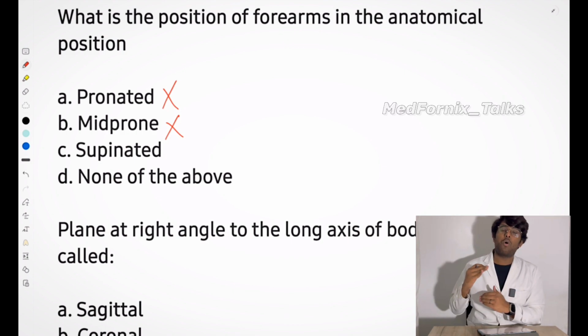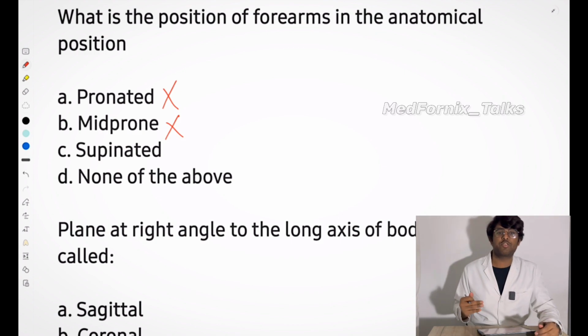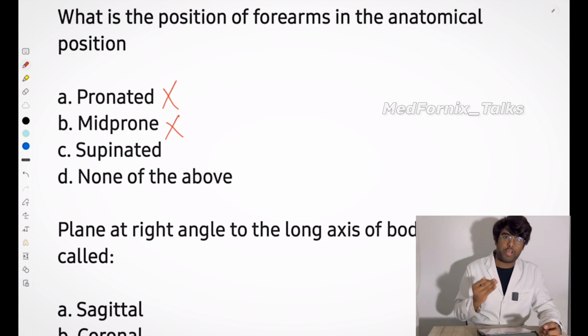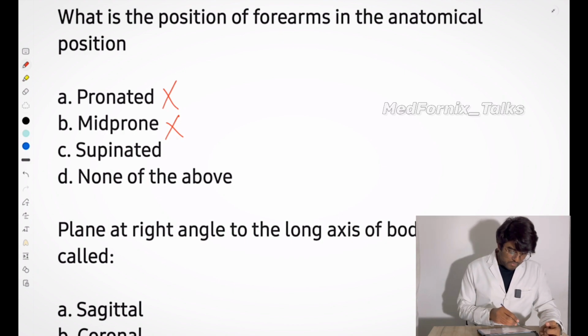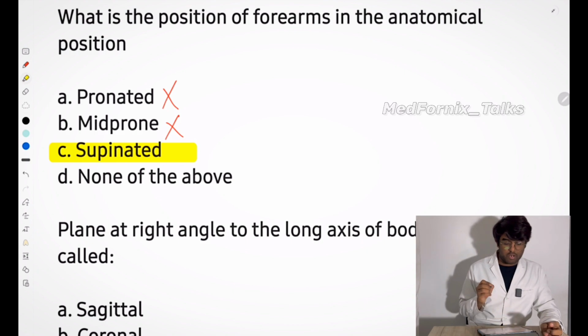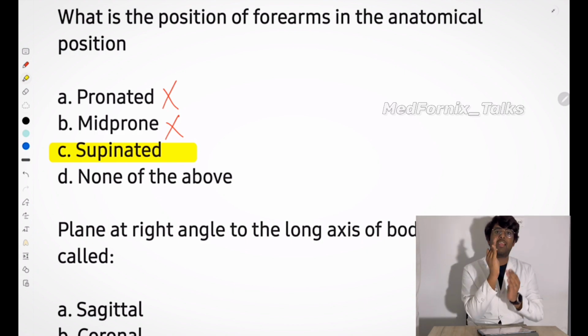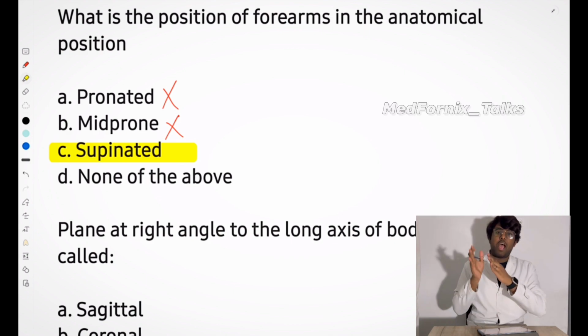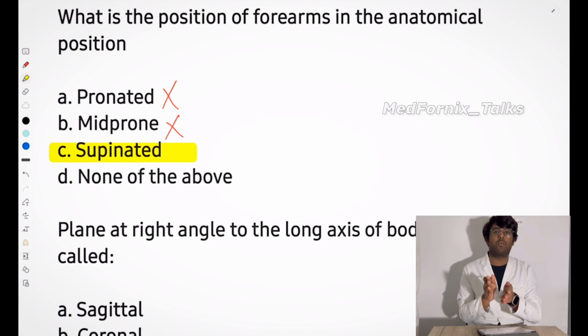Actually, when we go more into bones and the skeleton, you will study more about the positioning of the parts of the bone or the muscles. There we will talk about these kinds of planes and positions again, because you will get more examples for that topic. Then option C, supinated. Yes, it is supinated. I have already told that anatomical position will be like eyes straight, the face straight, the body straight in erect position, and the supinated arms and the feet will be forward.